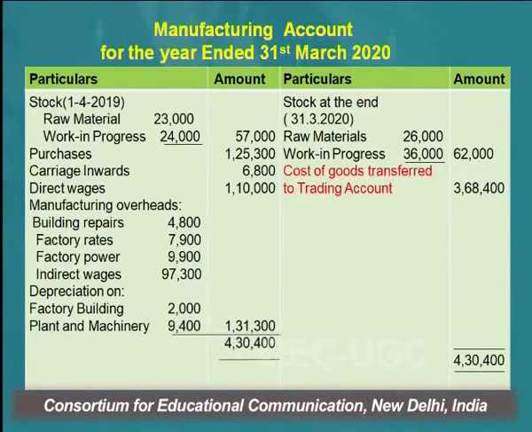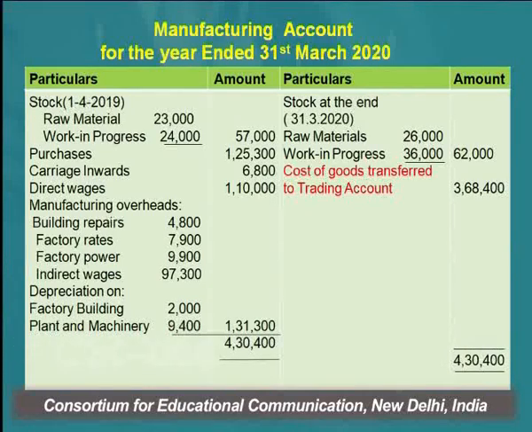So what we have to do here is prepare the manufacturing account for the year ended 31st March 2020. As we have already segregated all the items which are related to the manufacturing account, the first items appearing here are opening stock of raw material and opening stock of work in progress. Opening stock of finished goods won't appear here since it is a manufacturing account. Manufacturing account includes only items related to manufacturing.